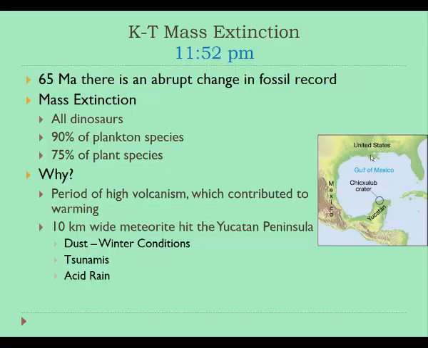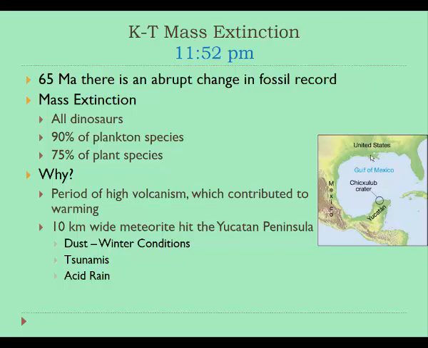Okay, so that brings us to the end of the Mesozoic era, and the end of the Mesozoic era is pretty famous, or infamous, in geologic history. It's often referred to as the KT Mass Extinction, K standing for Cretaceous. You would know Cretaceous is spelled with a C. That was already taken up by Cambrian. This period of time would clock in at about 11:52 p.m. on our 24-hour clock, so relatively quite recently, and corresponds to 65 million years ago.